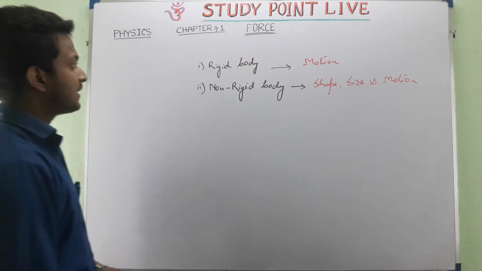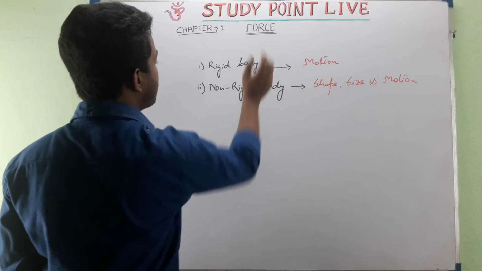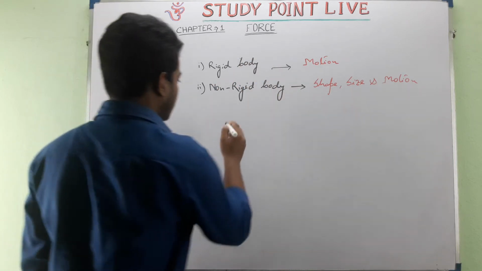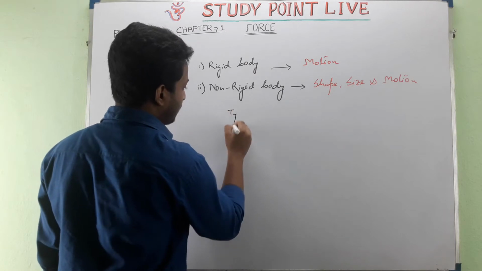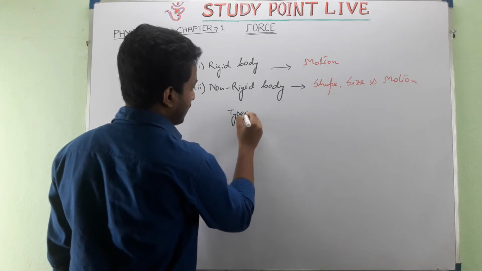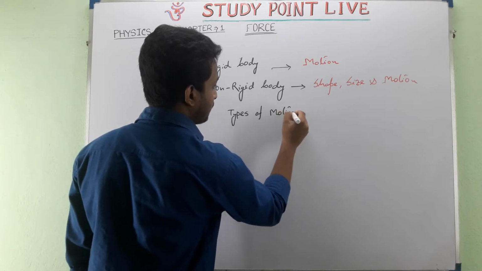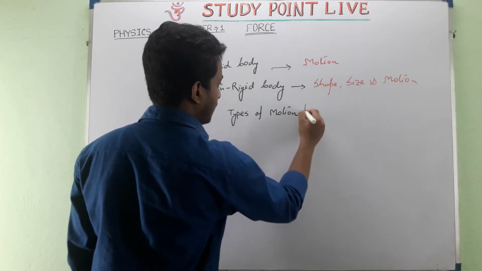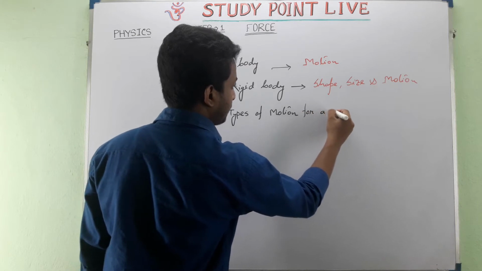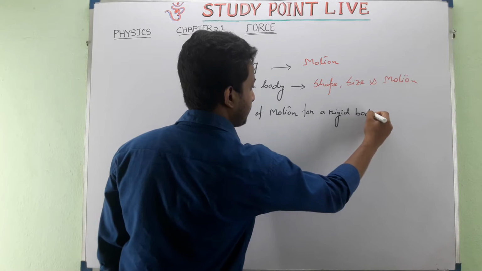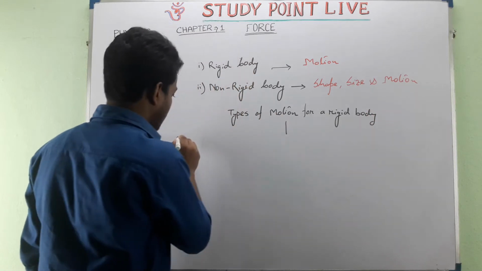Okay, now let's have a look at how the force may change the motion of the rigid body. So, types of motion for a rigid body we have to see. See, what are the types?